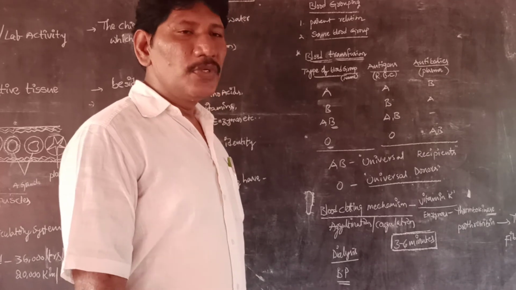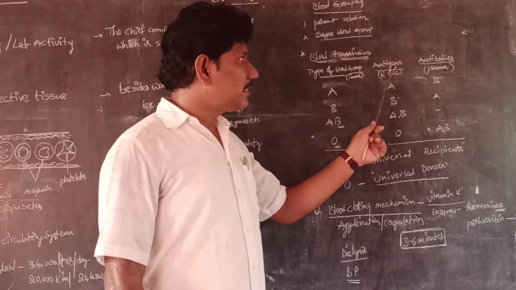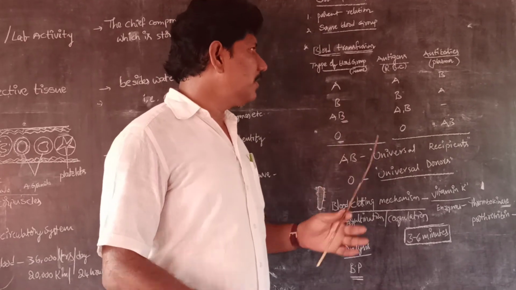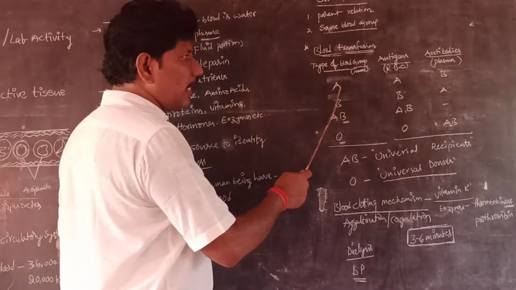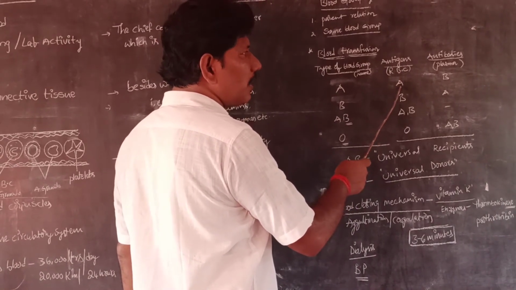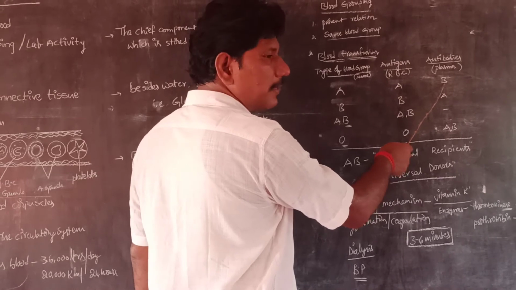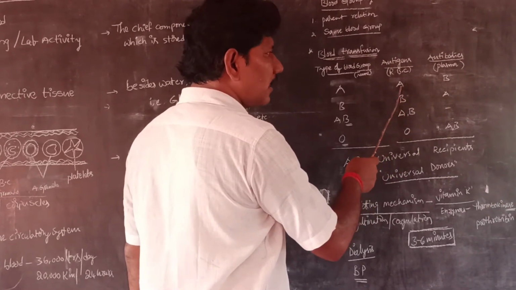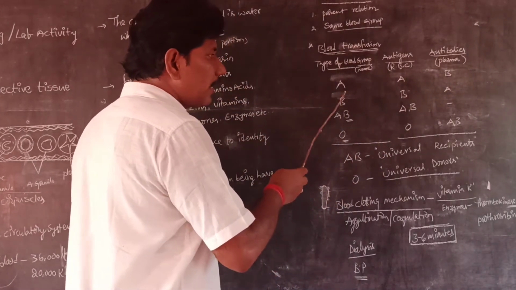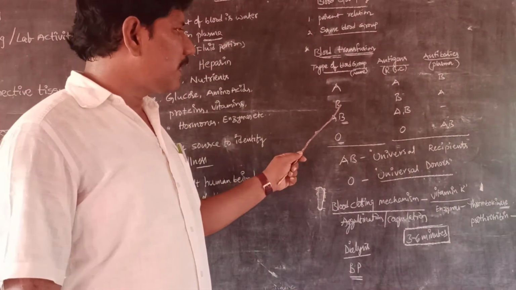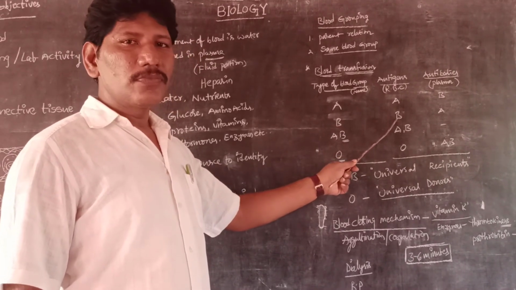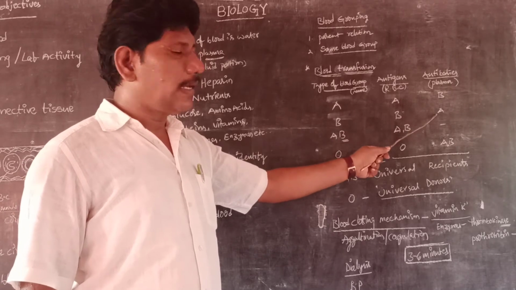It's very important. Based on the antigens, the proteins present on the surface of the RBC, we give the naming. The type of blood group A means antigen A on the RBC. Our blood group is A, and automatically the antibodies are B. Our antigens are A means antibodies are B, so our blood group belongs to A blood group. Next, the second one is blood group B, because our antigens on the RBC are B. Obviously, the antibodies are A.